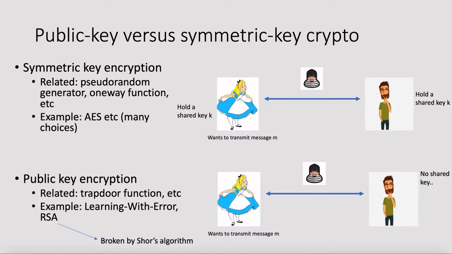But if two parties want to transmit some message without assuming the existence of initial random keys, they need to use public key encryption. Public key encryption includes the learning with errors assumption and the RSA scheme, which is broken by Shor's algorithm.